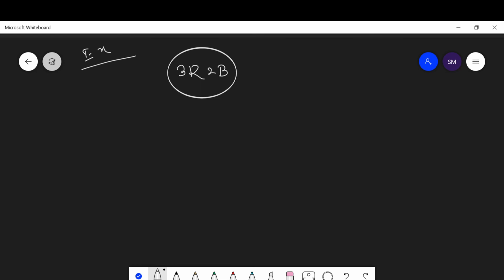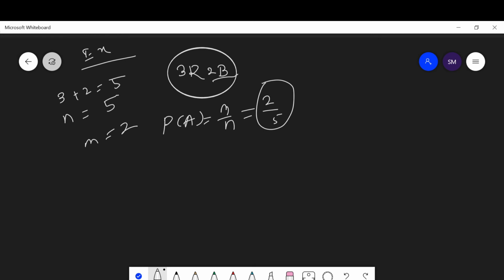Here the total number of marbles is 3 plus 2, which is equal to 5. Then the total number of events is 5. Out of this, there are 2 blue marbles. Then the probability of getting a blue marble is m upon n, which is equal to 2 out of 5. This is the probability of getting one blue marble.